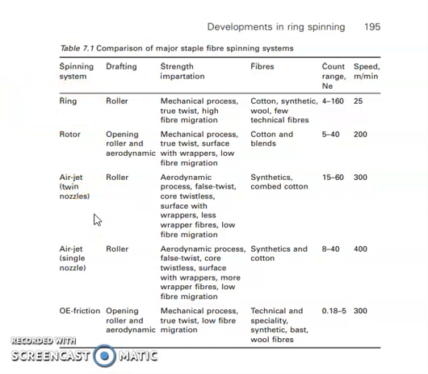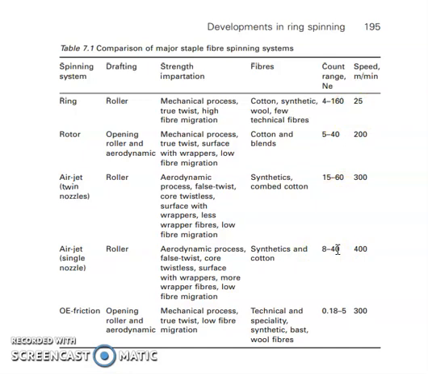The air vortex yarn surface looks like ring yarn. Air vortex spinning has a potential to replace ring spinning in medium count range, that is 10 to 60 Ne.